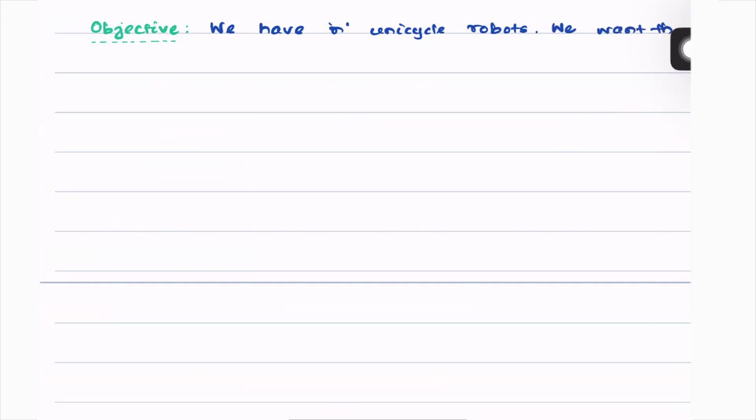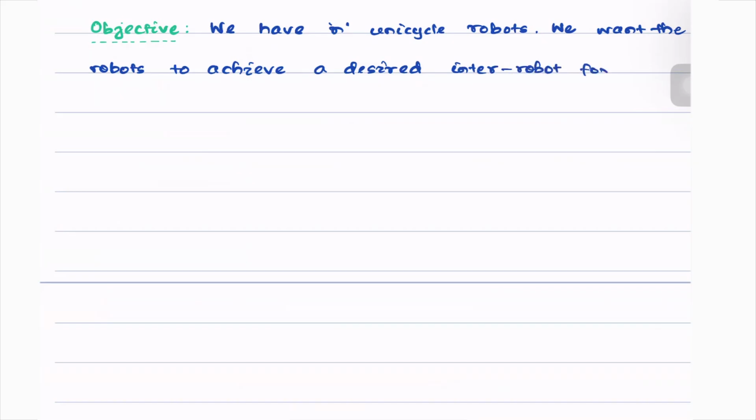We want the robots to achieve a desired inter-robot formation with desired spacings.